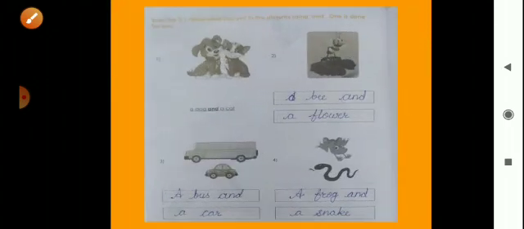Now we will see grammar section, and in this grammar section we will learn joining words. So what is joining words? Suppose if we want to join two objects, that time we use glue or feviquick or fevicol. Yes or not? Means we join this thing. But if we want to join two words, that time we have to use joining words.